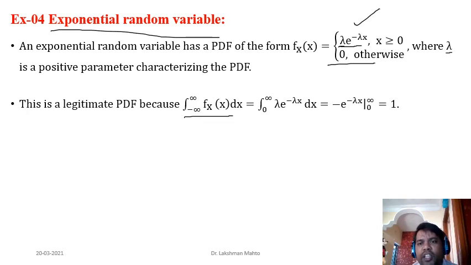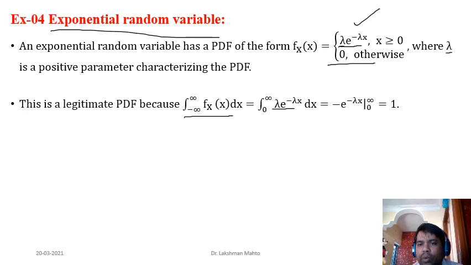The third property was normalizing. So always try to justify the normalizing property. What does it say? Integrate the given probability density function over the interval minus infinity to infinity. The density function is defined by lambda times e to the power minus lambda x. We know that from minus infinity to 0, the PDF takes value 0, so that integral will vanish and we only have to bother about the part from 0 to infinity. This looks like a complicated integral, but the PDF that appears as the integrand is a very nice function. It is exponential in nature, so easily we can integrate.